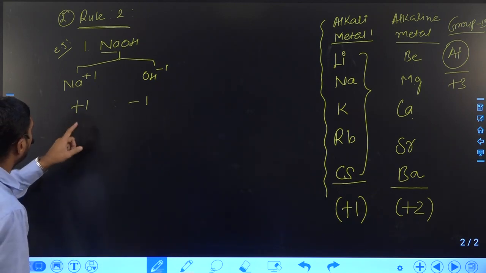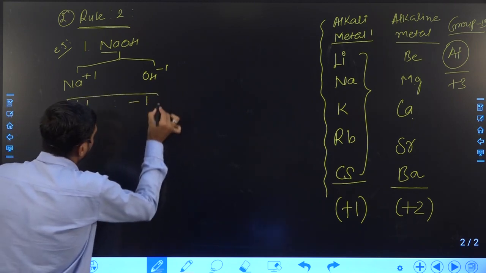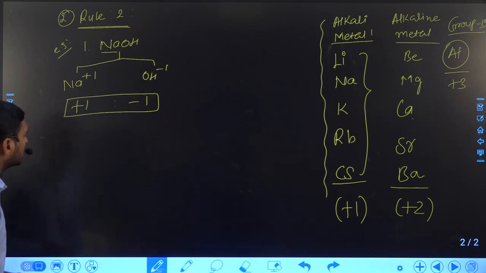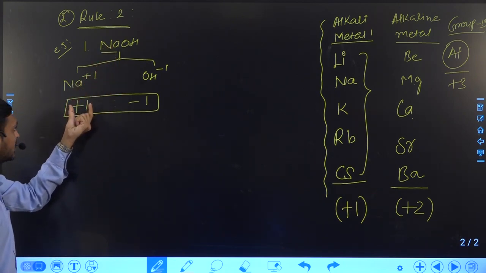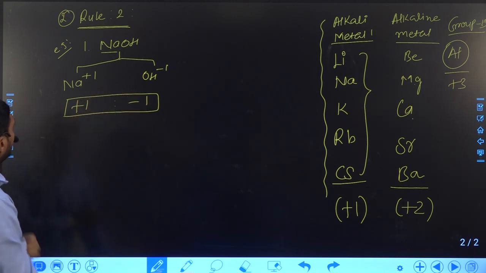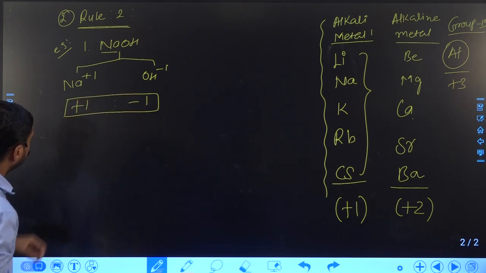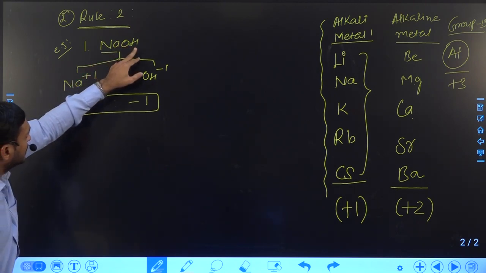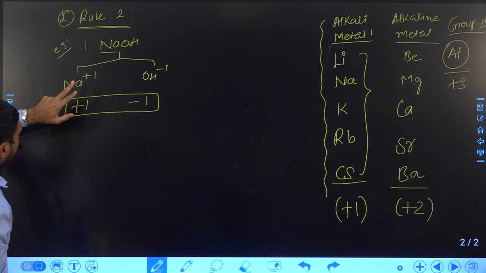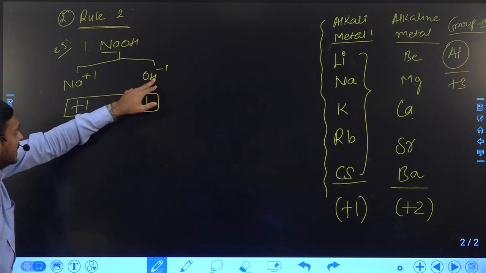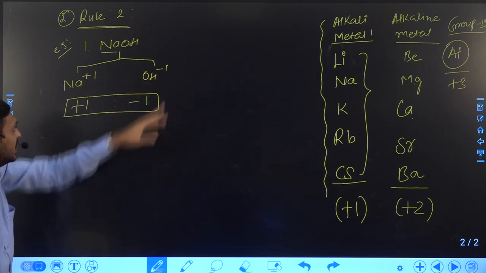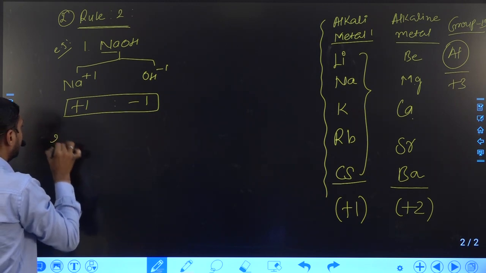Why? Because then only the total charge of the positive ion and the total charge of the negative ion will become equal. So for this compound, the positive charge and the negative charge will be equal, at the time when sodium and hydroxide ion have a plus 1 and minus 1 charge, right?